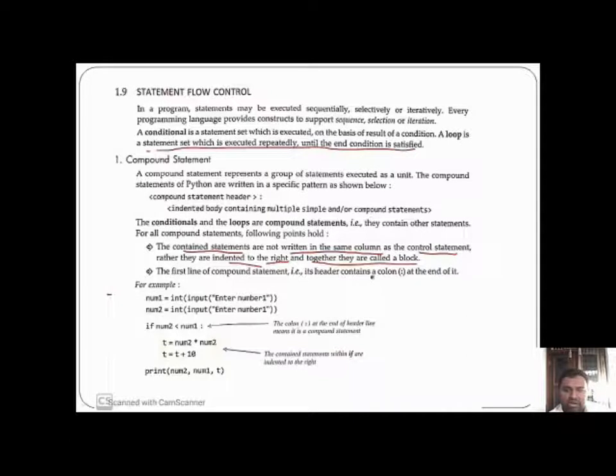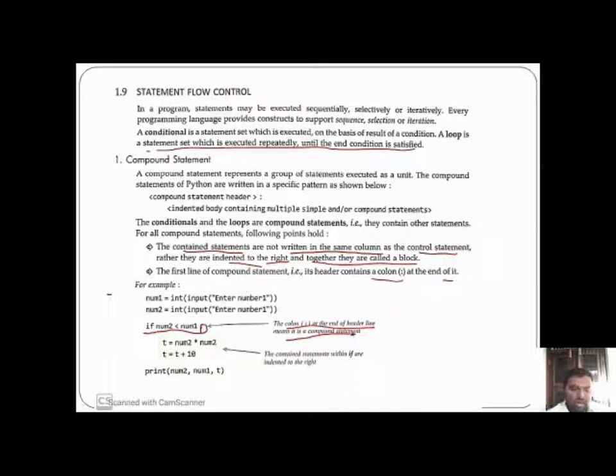It is very important for this conditional statement. In our example, if num2 is less than num1, we show a colon. The colon at the end of the header line means it is a compound statement. Every compound statement must have a colon.